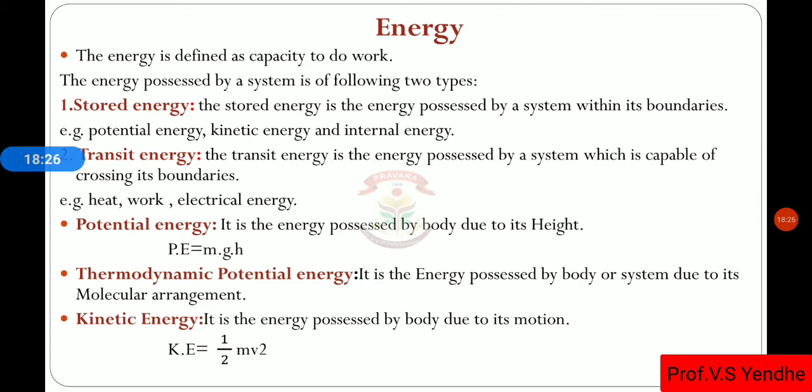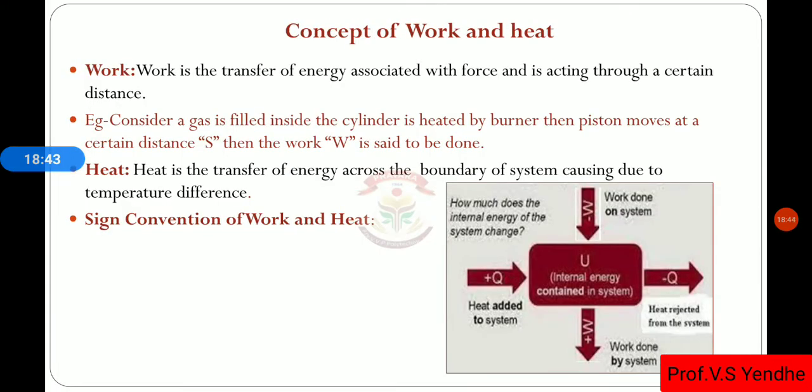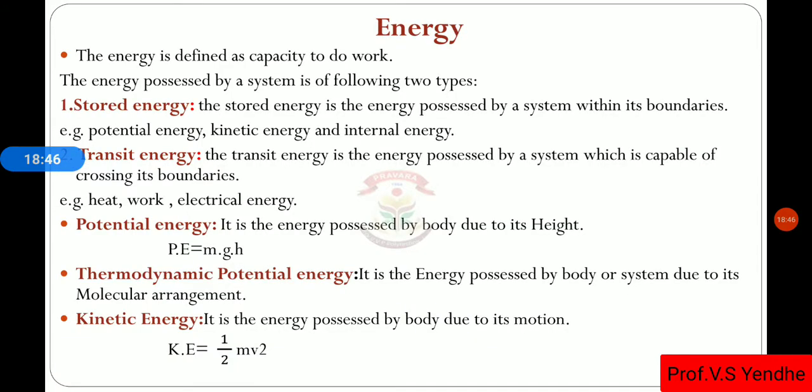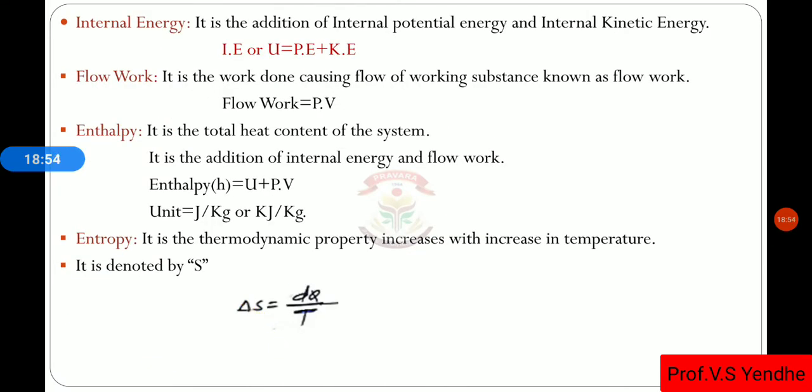Then potential energy, it is the energy possessed by the body due to its height. That is known as potential energy. The formula for potential energy is P is equal to mgh. Then thermodynamic potential energy, it is the energy possessed by the body or a system due to its molecular arrangement. Then kinetic energy, it is the energy possessed by the body due to its motion. As we know the formula, K is equal to 1/2 mv square. Then internal energy, the internal energy is the addition of both the potential energy and kinetic energy.